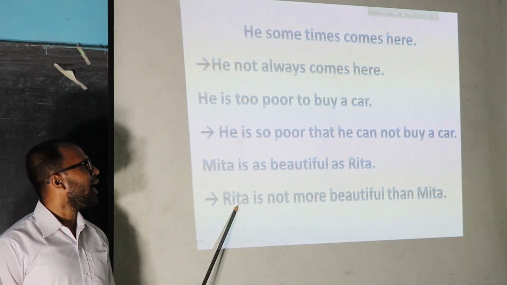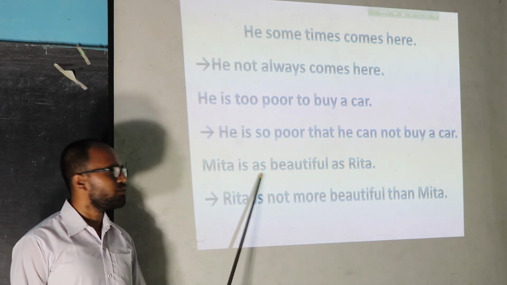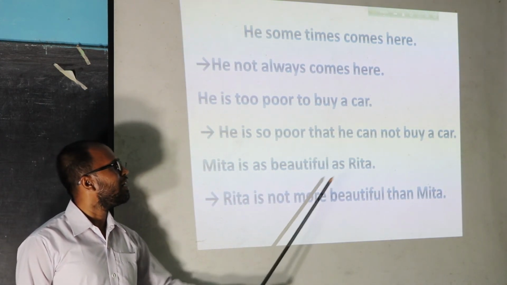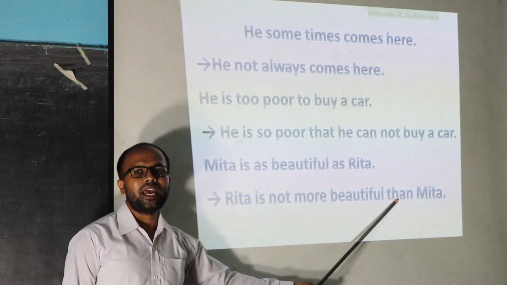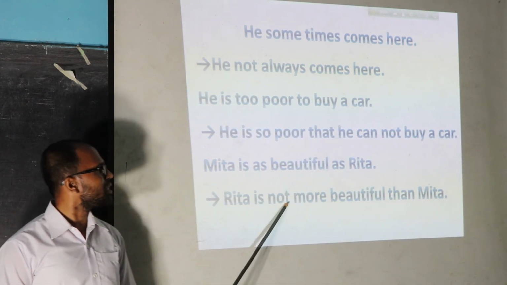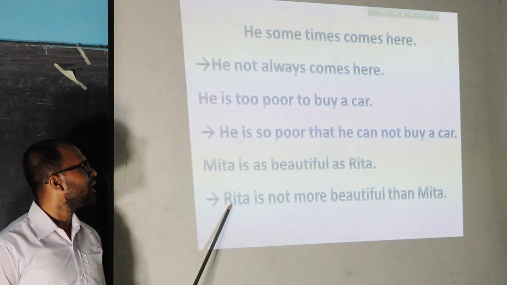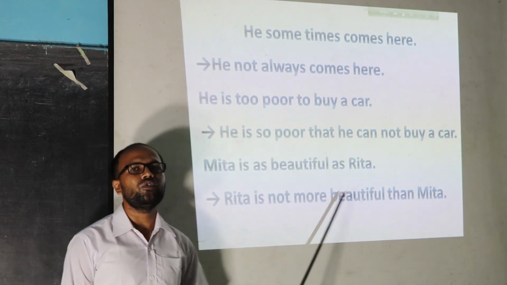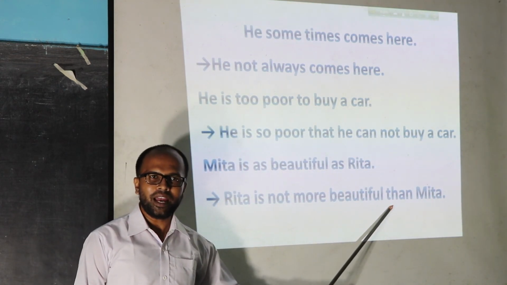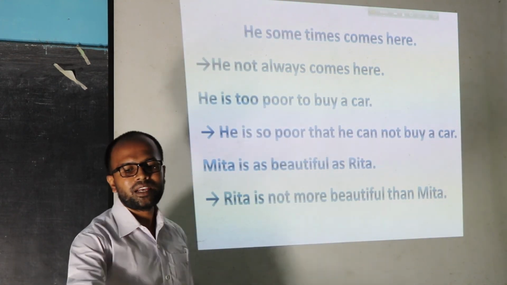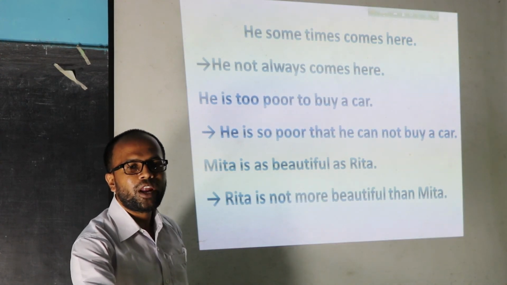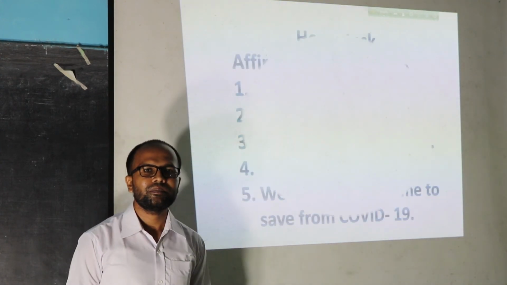And for the first as we can use not more and for the last as we can use than. So the correct answer of this question is Rita is not more beautiful than Mita. Clear?